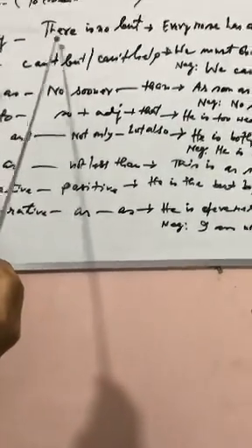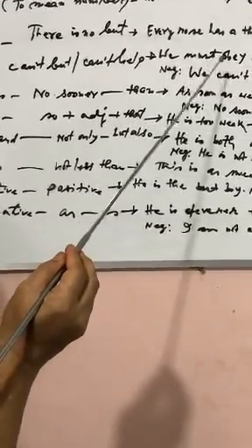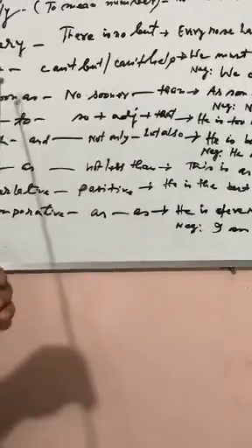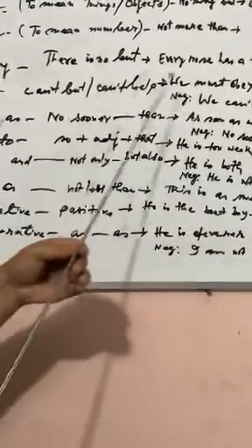The negative sentence will be: There is nobody but wants happiness. That is, after every, if we see body, we will use there is nobody. If we see one, we will use there is no one. If we see mother, we will use there is no mother. In this way, the negative sentence will be made.